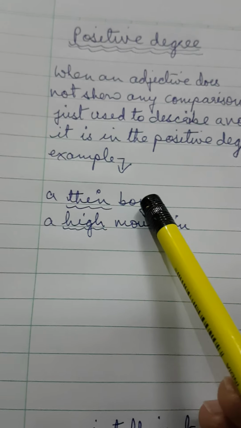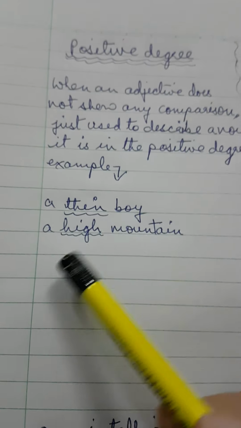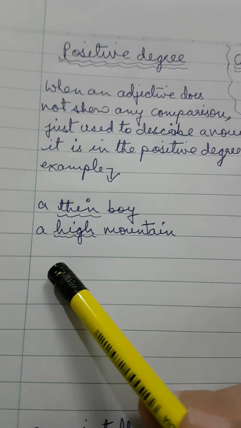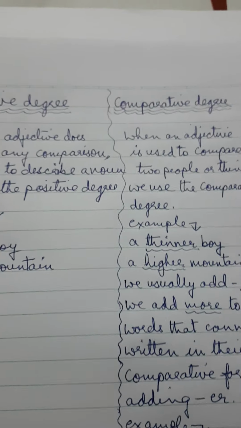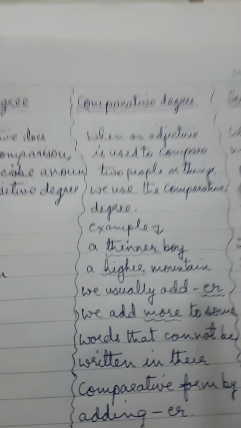Like a thin boy, a high mountain, a small rat, a fat lady. So these will be in positive degree, talking about one when there is no comparison.